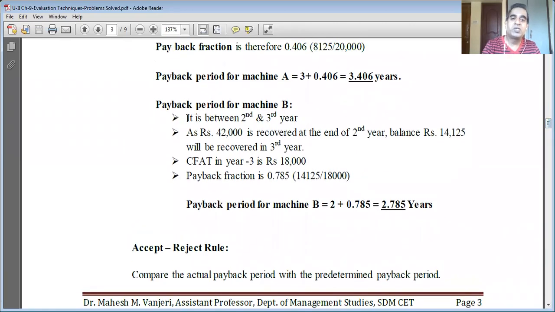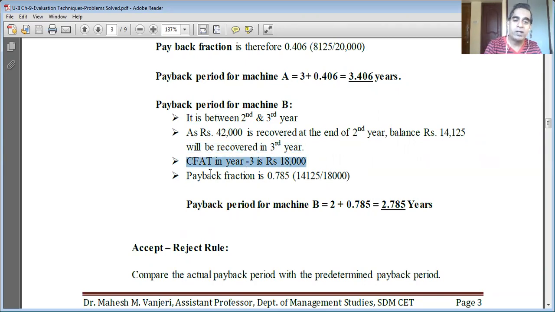The payback period of machine B is between second and third year. 42,000 rupees will be recovered till the second year and the remaining balance in the third year. The cost of the machine is 56,125. 56,125 minus 42,000 is equal to 14,125 rupees, the balance to be recovered in the third year. And I showed you the CFAT in year 3 is 18,000.